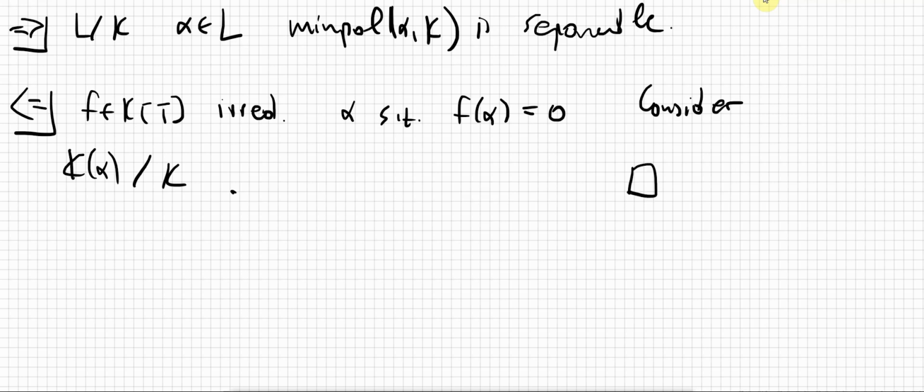So yeah, these were two characterizations of the so-called perfect fields, which arise pretty frequently, at least in algebraic number theory, for example.